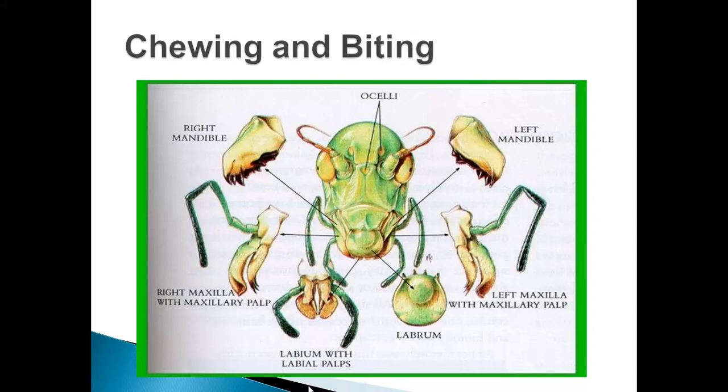First of all, the first component of this chewing and biting type of mouthpart, that is labrum. It is also known as upper lip. It forms the roof of the mouth cavity.